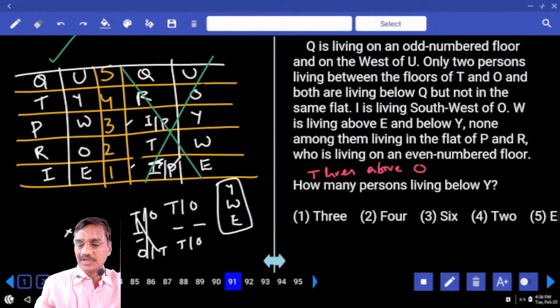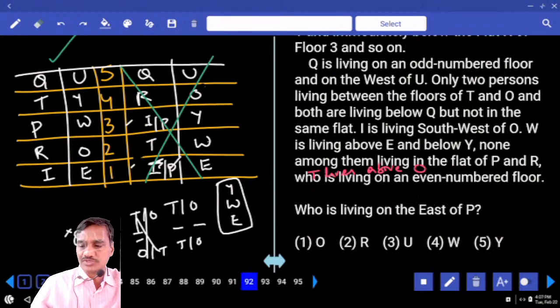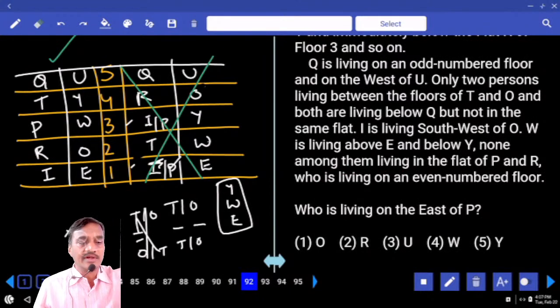And according to this one, let us check out here how many persons are living below Y. Now below Y, tell me how many are there? Below Y, there are 6 persons. And 6 is given in choice 3, question number 91. And who is living on the east of P? East of P, who is that person? W. And W is given in which choice? Choice 4, question 92.